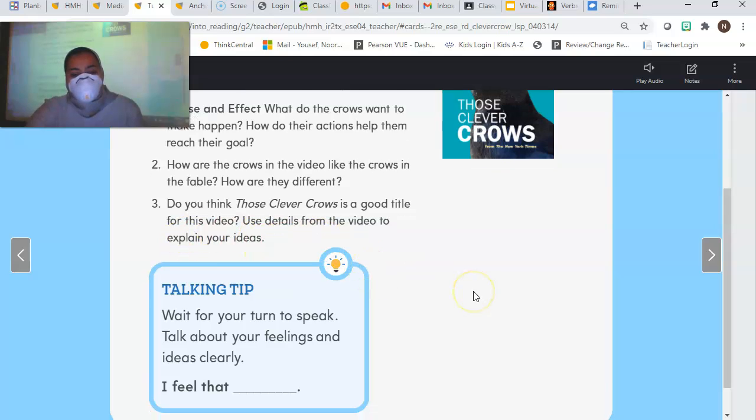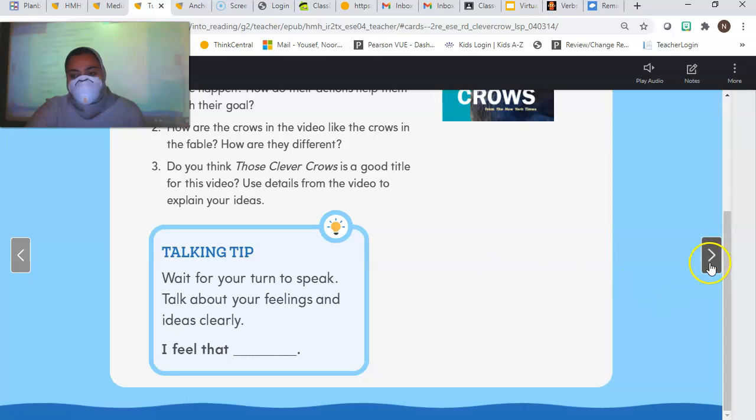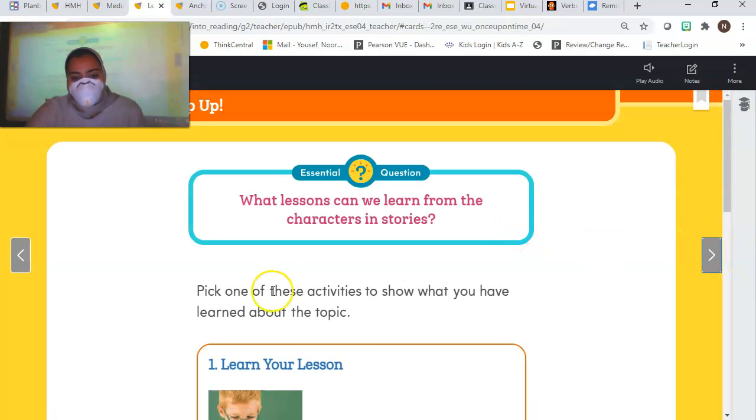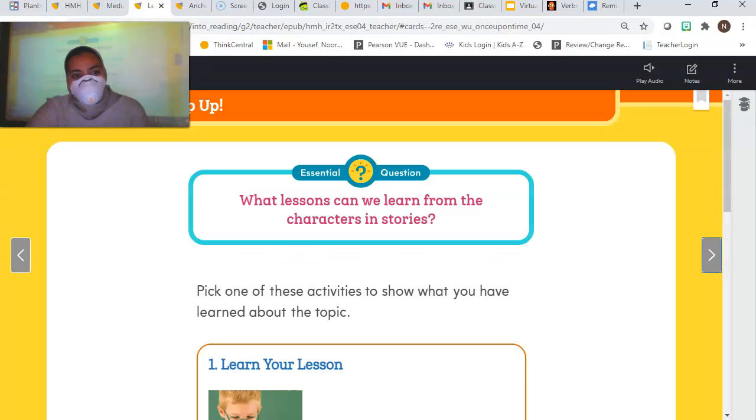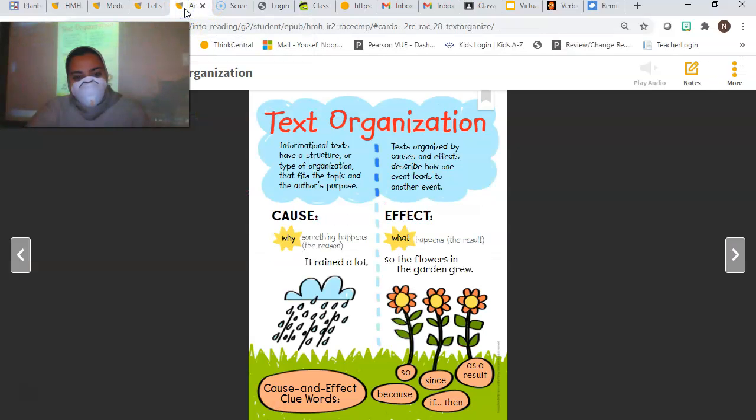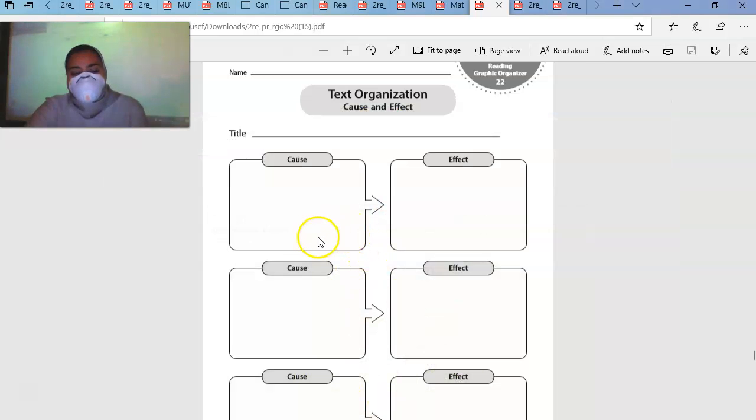Okay, use details from the video to explain. All right, so what we are going to do now is, let's go back to here, the cause, the effect. Let's go back to this anchor chart real fast. Why something happens. What's the reason? So the cause is the crows are...